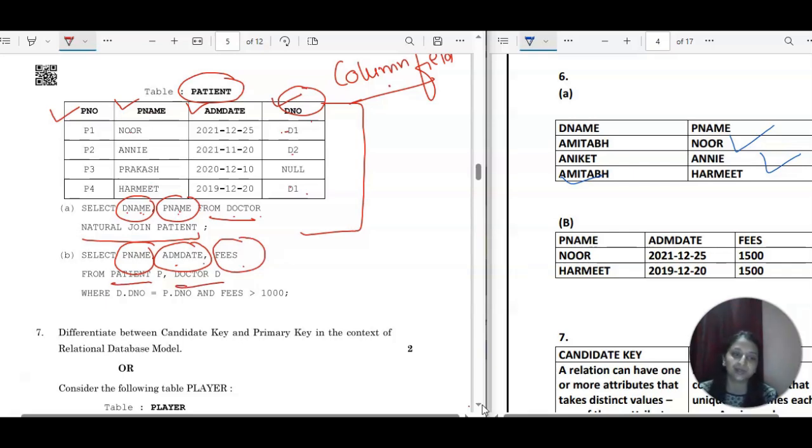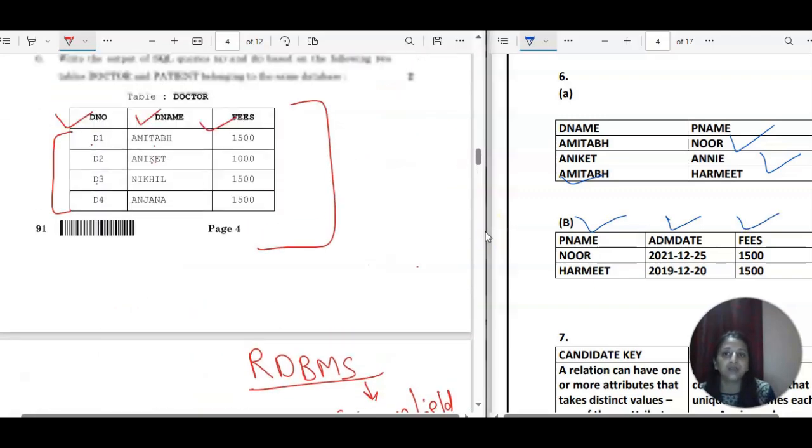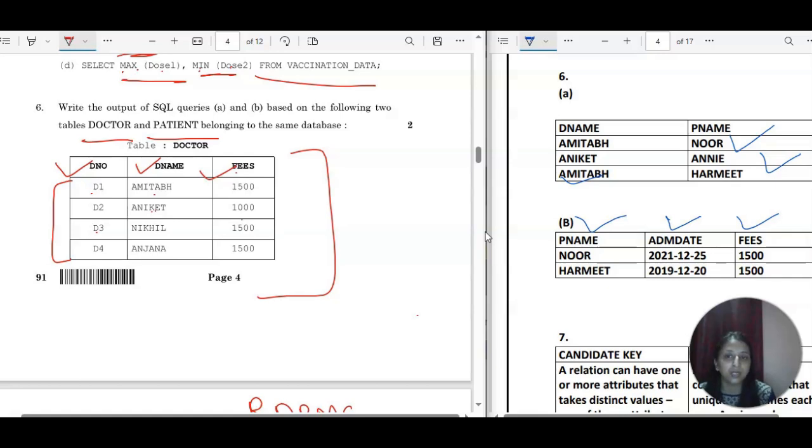from both of the tables with respect to the common field, where the doctor number from the doctor table is equal to the doctor number in the patient table, and fees should be greater than 1000. We have to display P name, the admission date, and the fees, where the fees is greater than 1000, and fees is part of the doctor table. So greater than 1000, this will not come, but these 3 are there, but the value should match.